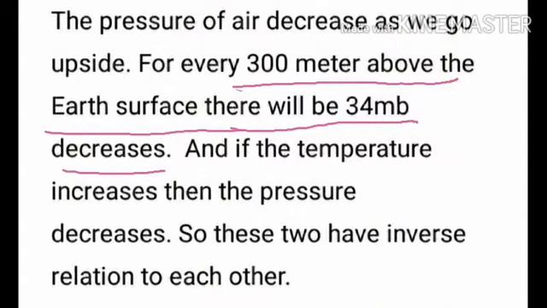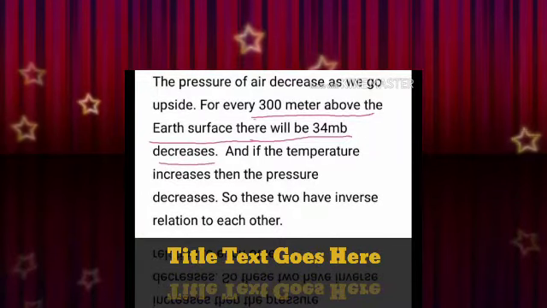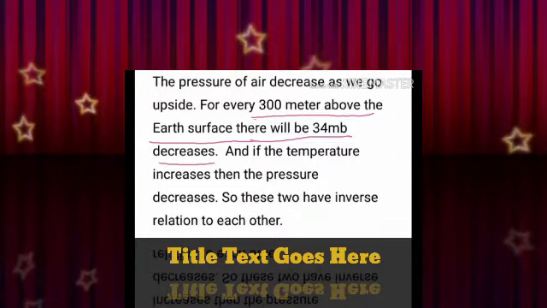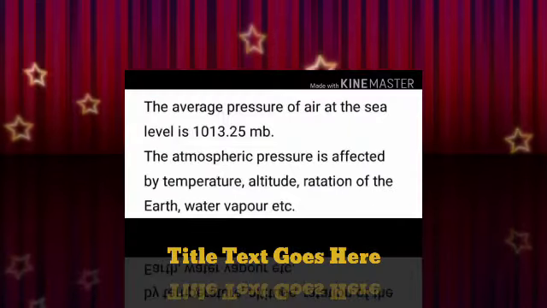The pressure of air decreases as we go upward. For every 300 meters above the earth's surface, there will be a 34 MB decrement. Look here, see. And if the temperature increases, then the pressure will decrease. These two have an inverse relationship. If temperature rises, then pressure decreases.